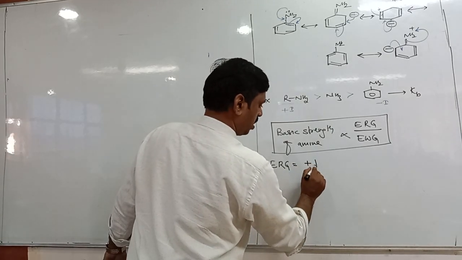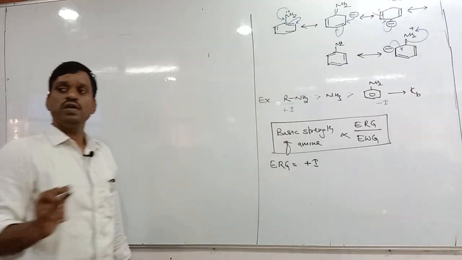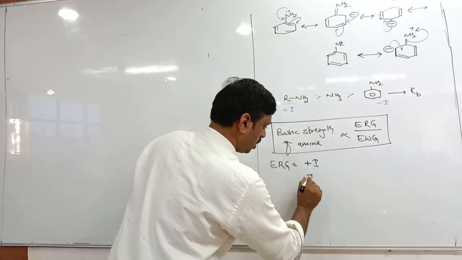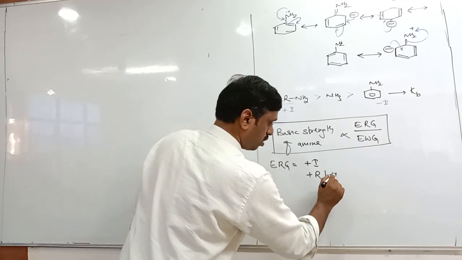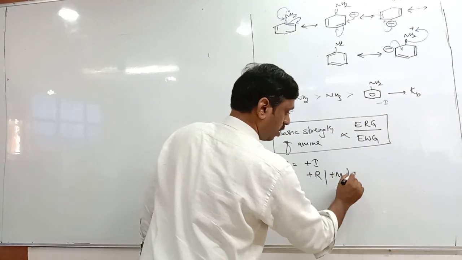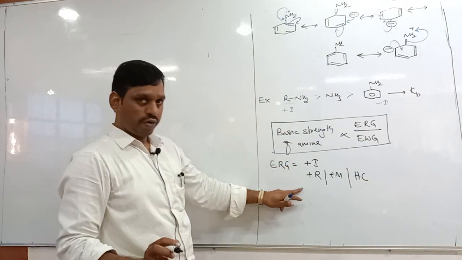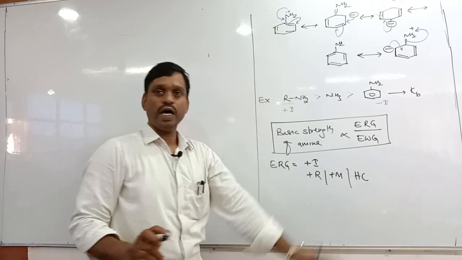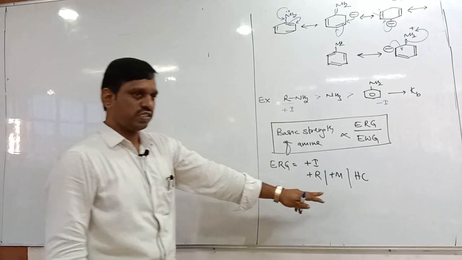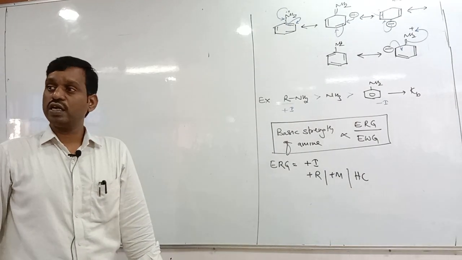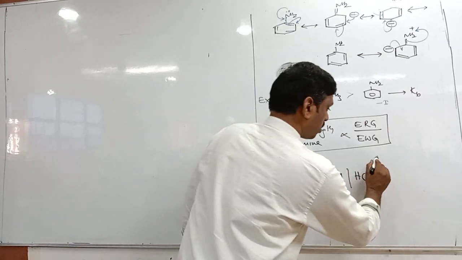We will study them separately later. Remember, all plus I groups are electron releasing groups, plus R groups, plus M groups, and hyperconjugation. Plus R and plus M are the same. These are electron releasing groups; they show the electron releasing effect. Then what about electron withdrawing groups?